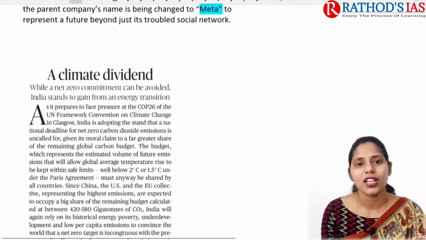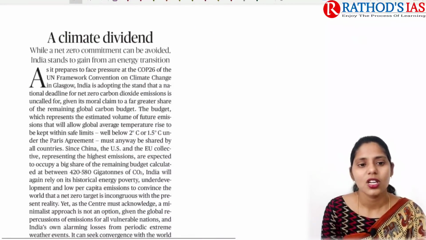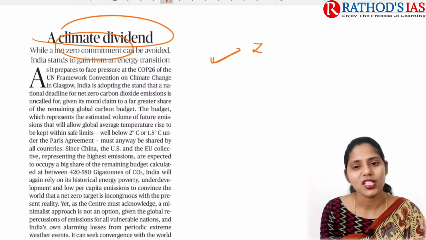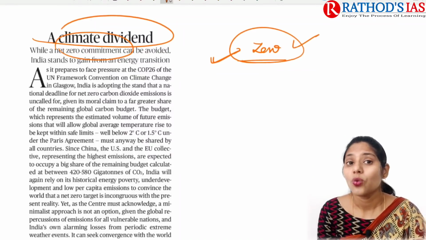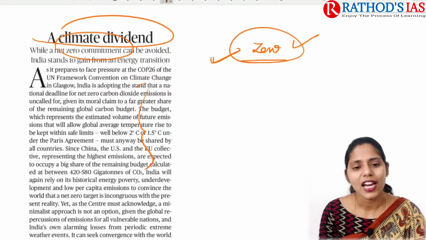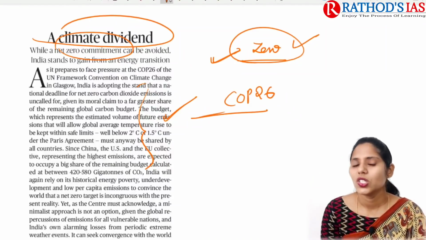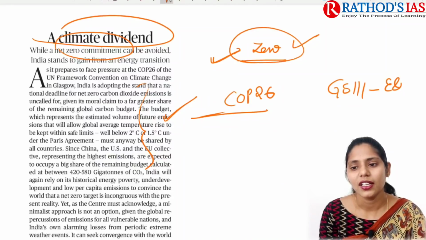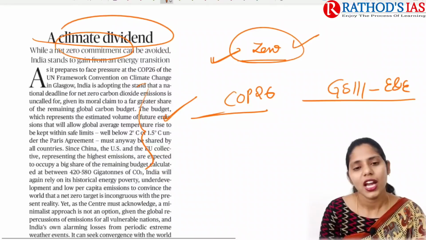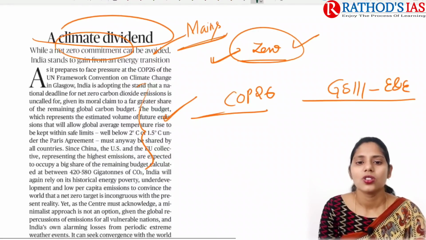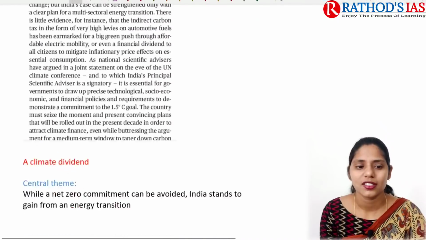Now let us move on to the next topic. It is about a climate dividend. It is mainly talking about the net zero commitment. I already discussed what net zero is and what challenges India is facing. Now let us try to understand this article in great detail, as it gives some insights regarding COP26. It is very important for our GS Paper 3 under environment and ecology, and this topic will be exclusively important from our Mains point of view. Now let us see the central theme.